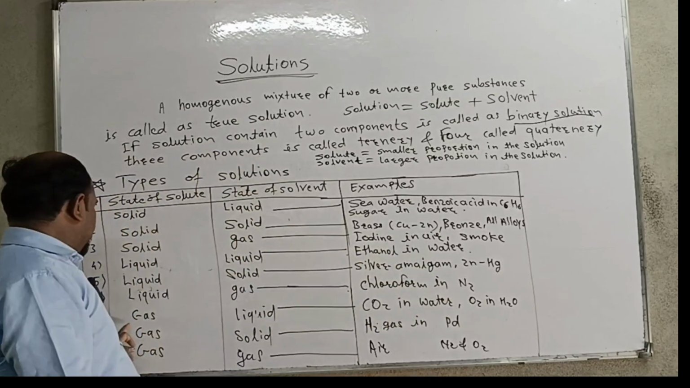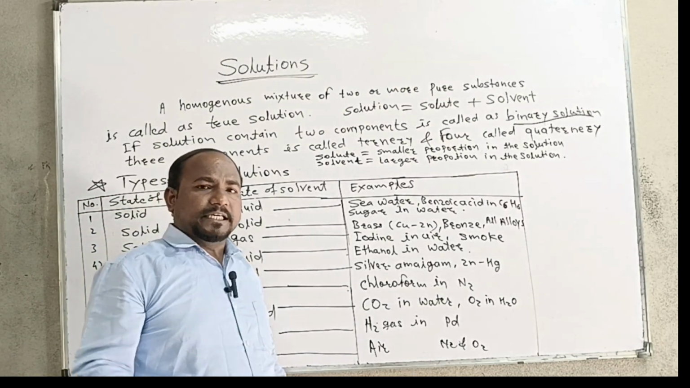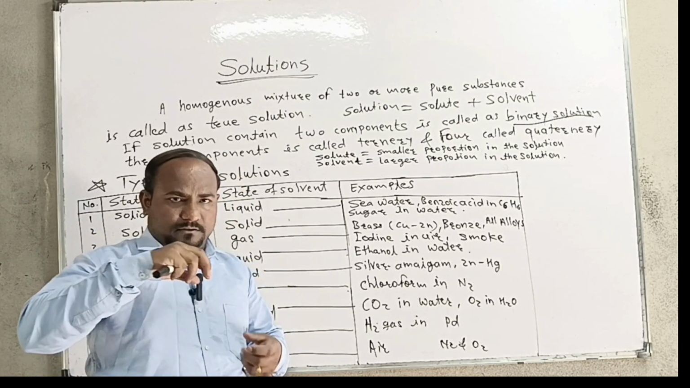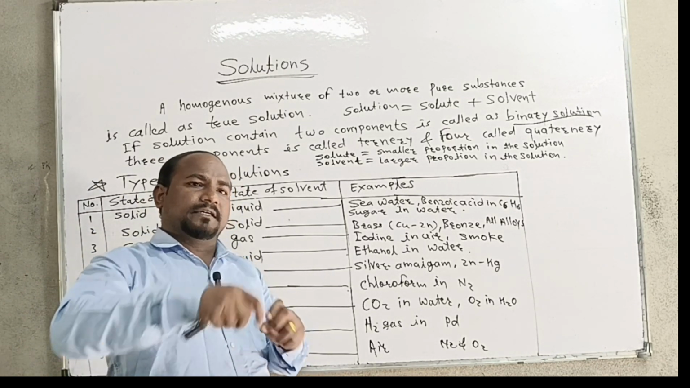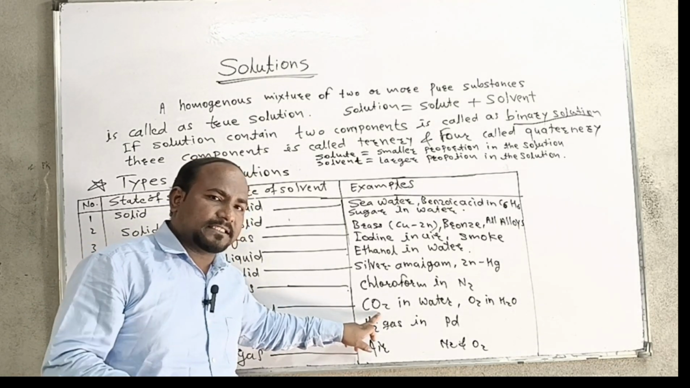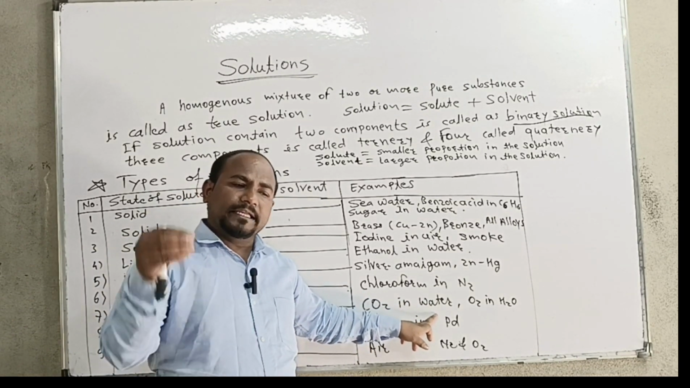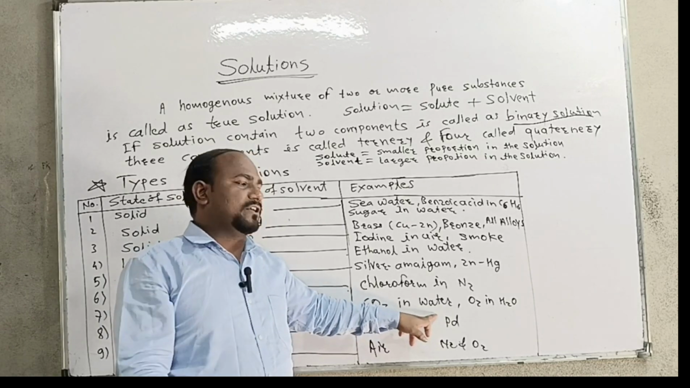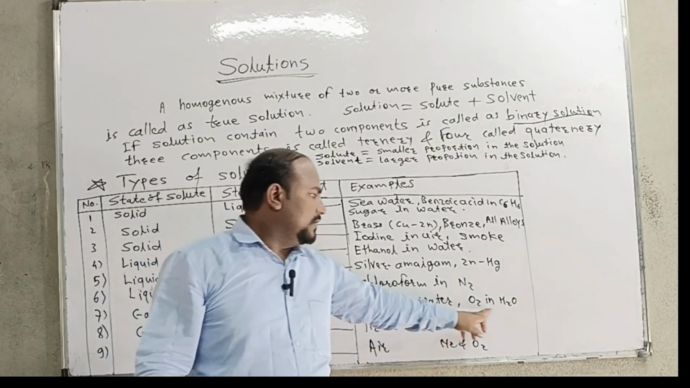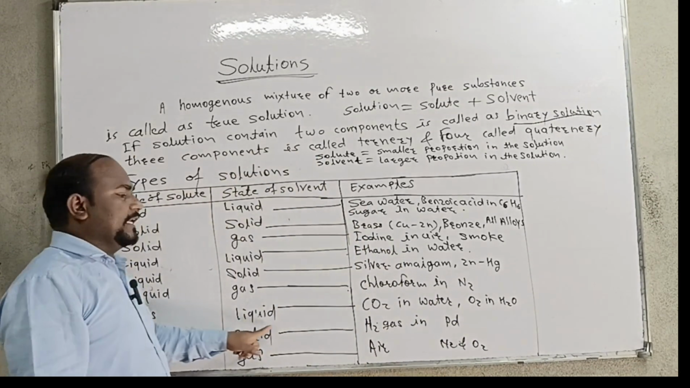Another one, gas in liquid. We know that in soft drink, cold drink bottles, carbon dioxide is added under pressure to the liquid and it is sealed with a mixture of air. It means that carbon dioxide is a gas, which is the solute, and water or any liquid in which a gas is dissolved is called gas in liquid. We know that there is oxygen in water. So oxygen in water is also another example of gas in liquid.